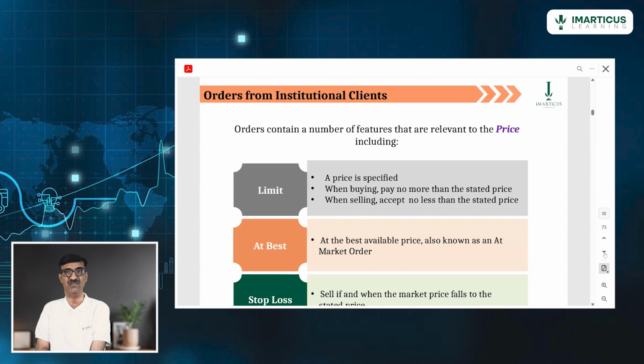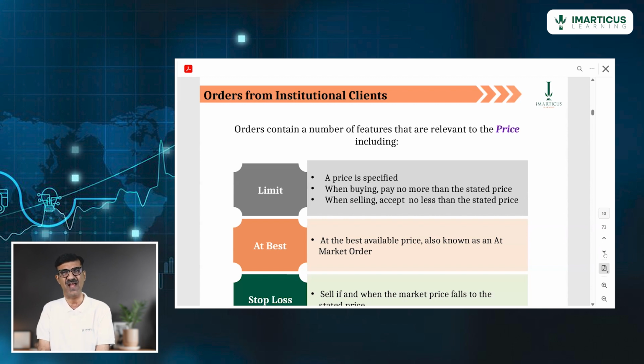This is what you can see on the screen also, the first one, limit order. So my sentence says, buy Reliance at 1350, sell Reliance at 1400. I am specifying the price. I am limiting the order. Let's move to the second.